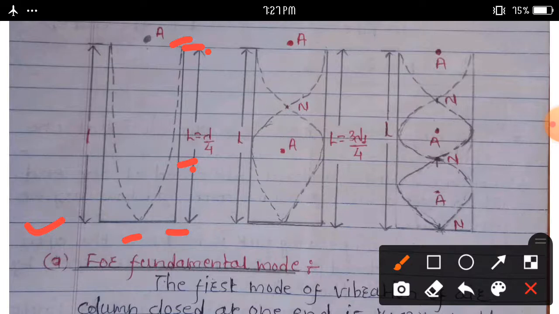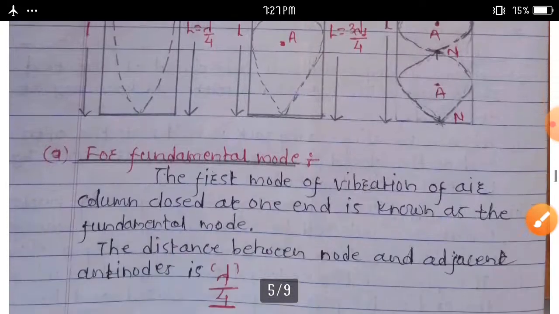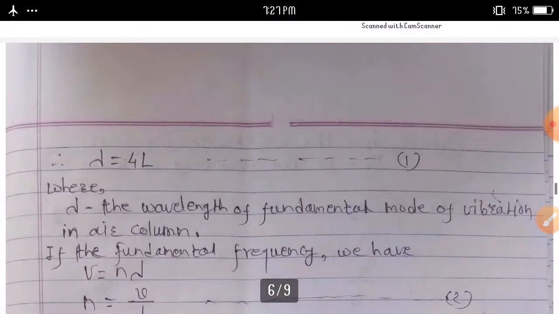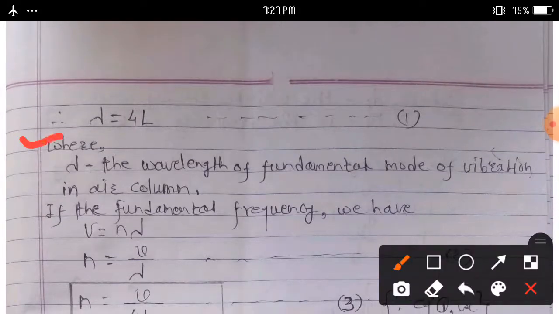Then we can calculate here lambda is equal to 4L. Consider this equation first, where lambda is the wavelength of the fundamental mode of vibration in air column. For the fundamental frequency, we know the relation of velocity, frequency and wavelength: v is equal to n lambda.